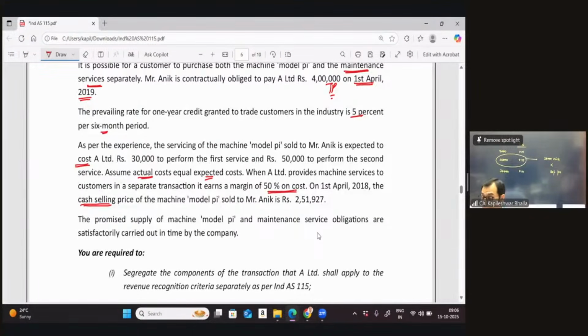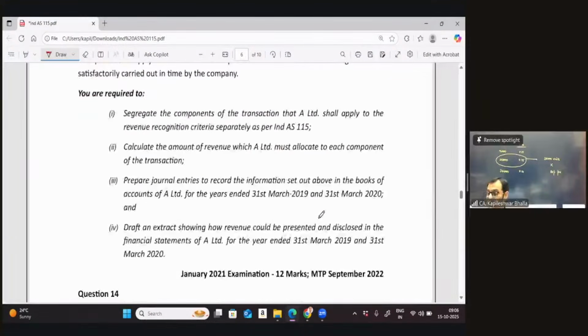So you are given the costing of the services, you are given the price at which the machine is sold on a standalone basis, and the transaction price as well. The promised supply of the machine and the maintenance services are satisfactorily carried out by the company. Now let's see the requirements of the question.